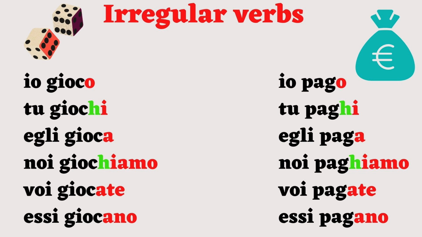So you get io gioco, tu giochi, egli gioca, noi giochiamo, voi giocate, essi giocano. This happens so that you can still get the sound k or g even in the second person singular and the first plural. In fact, without the h, the sound would become sweet, like ch, j.